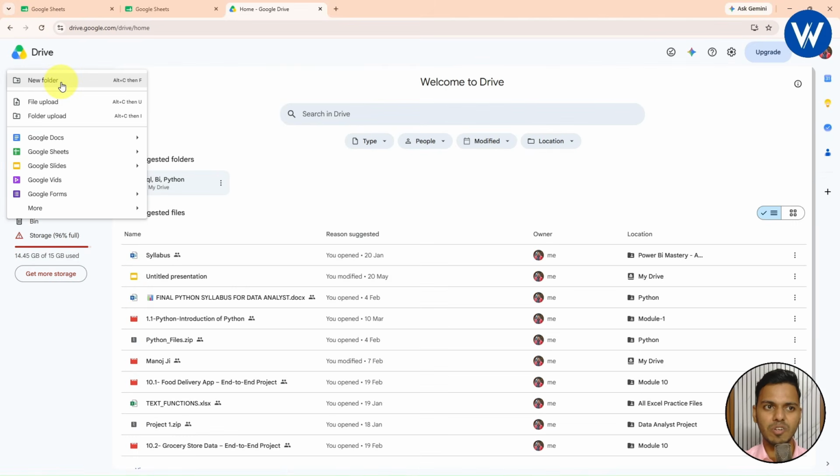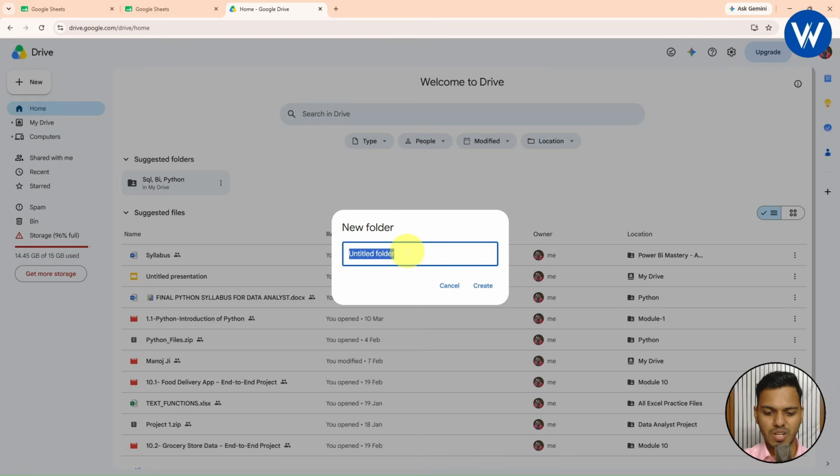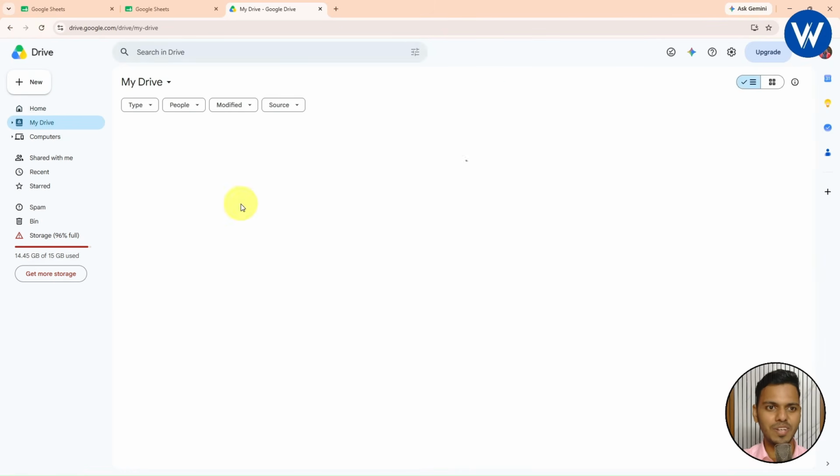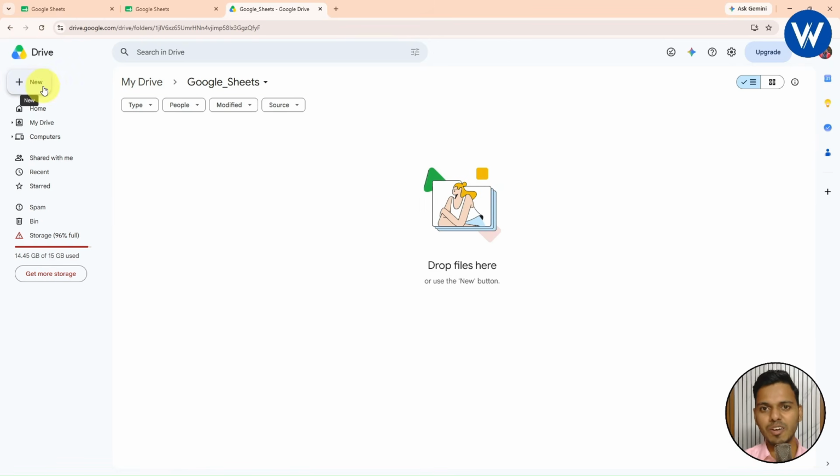So right now, I will simply create a new folder. I will give the folder name as Google underscore Sheets. Okay, a new folder is created successfully. Perfect. This Google Sheets folder is created. Now let me show you guys.